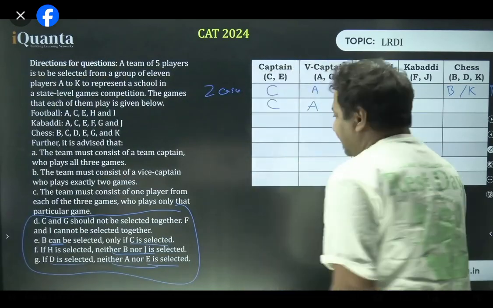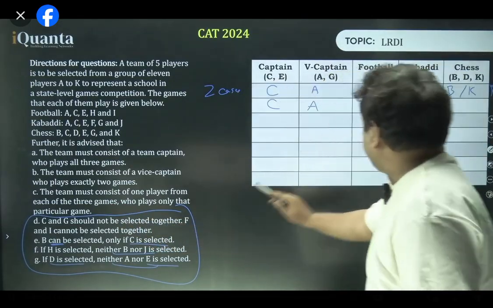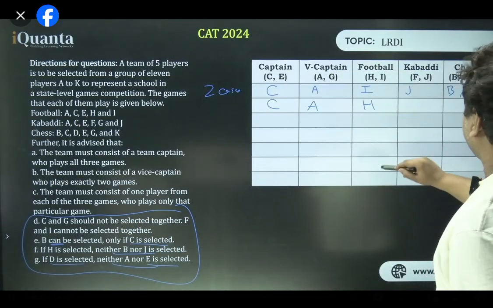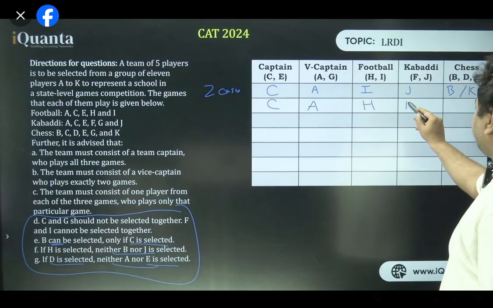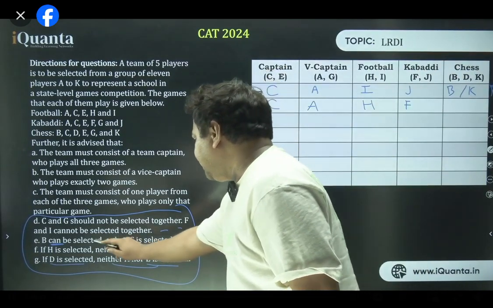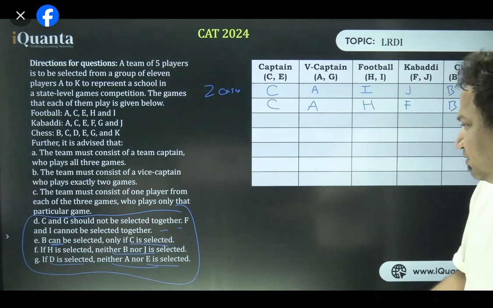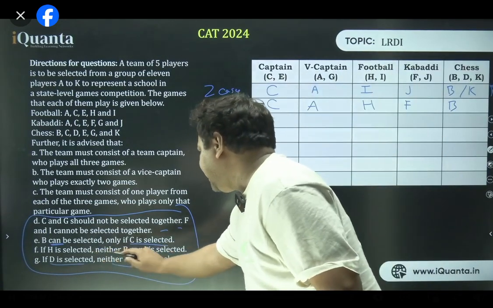All right. Okay. Now, C and G should not be selected. Okay. F and I cannot be selected together. Perfect. I is not here. Let's take F over here. Okay. All right. B can be selected only if C is selected. C is here. B can be here. I've written B over here. It can be, right? If H is selected, neither B nor J is selected.